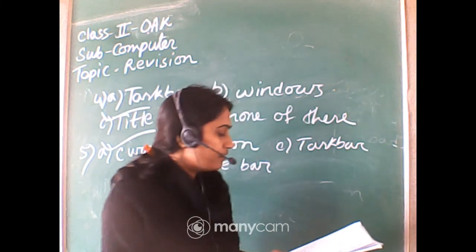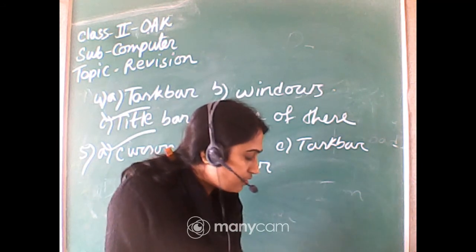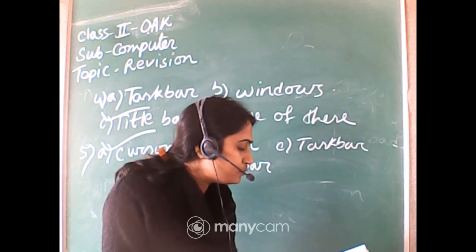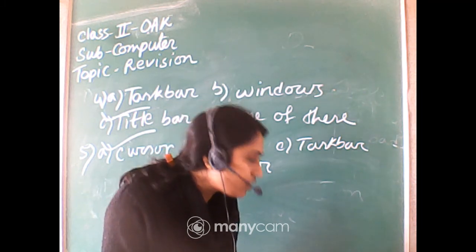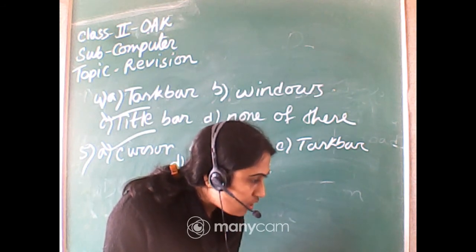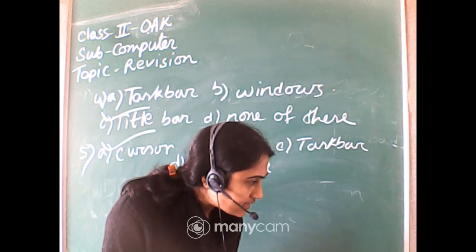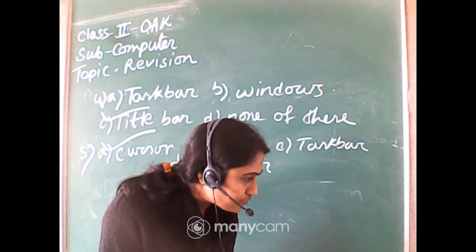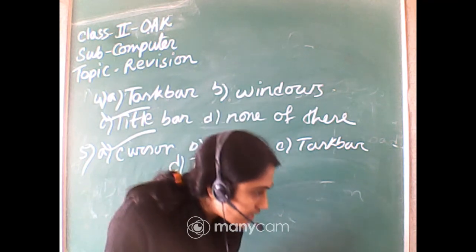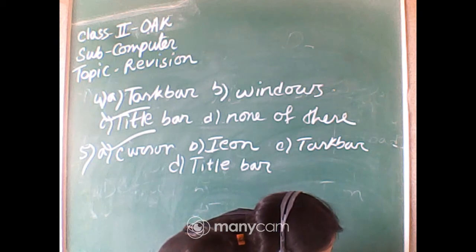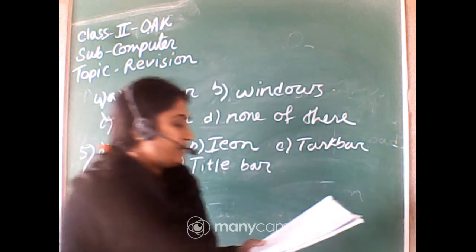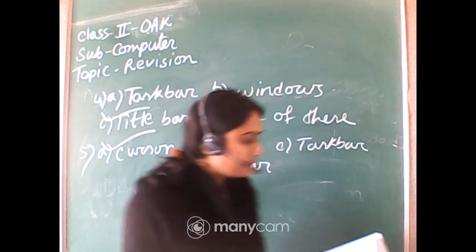Next question. Working on data is called. Option A, input. Option B, output. Option C, processing. Option D, none of this. Yes, Ovirup, processing. Riddhi, processing. Indakshi, no need to write. Answer me. Processing. Working on data is called processing.